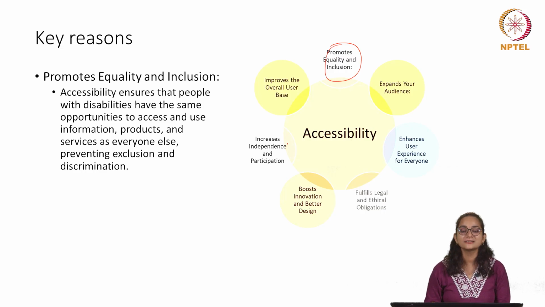We are not saying that XYZ is disabled, so we have to create something special for them. But rather we are saying that all people are different and we have to look at the problem in such a way that we are able to accommodate as many kinds of people as possible. I hope you understand the nuanced difference between the two. If you don't yet, we will definitely make sure that you do during the course.